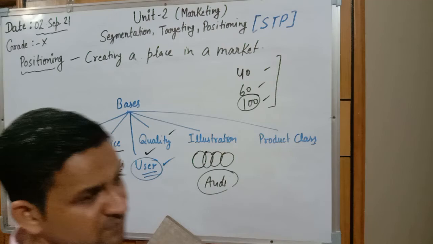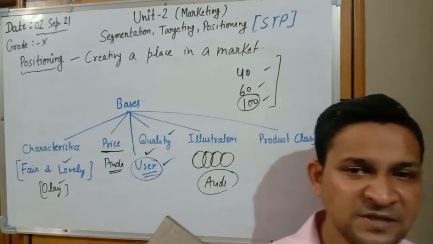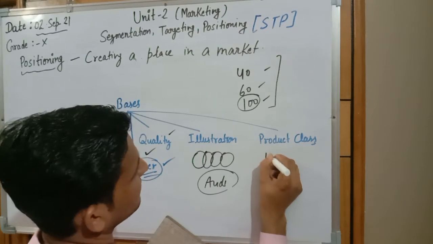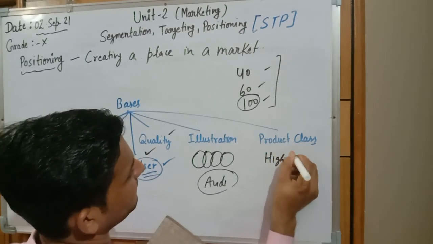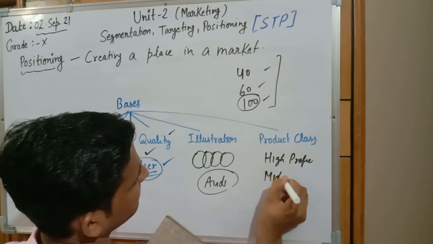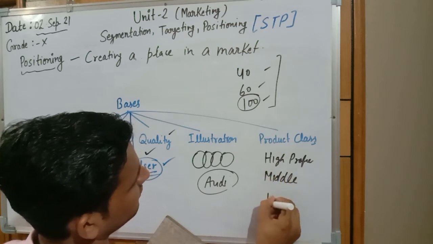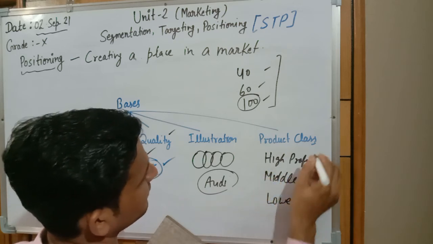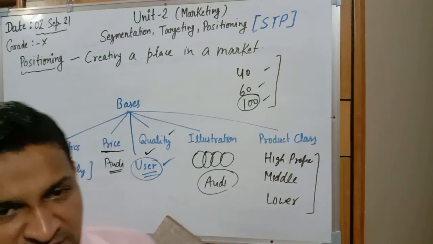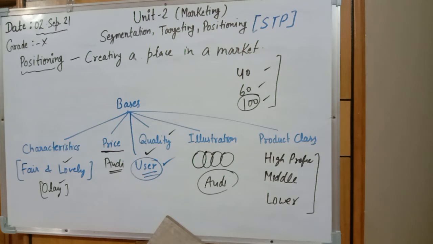And the last one is on the basis of product class. If a company is providing different types of product, one product is for high profile people, one is for the middle category, and one is for lower class or poor class. So it gets its image on the basis of product class, in which category the product is residing.